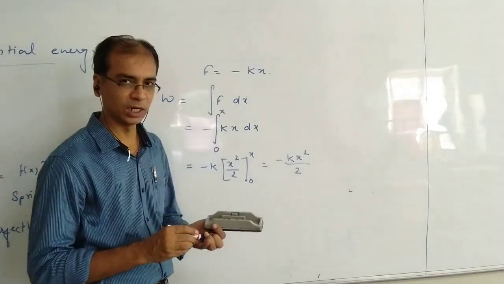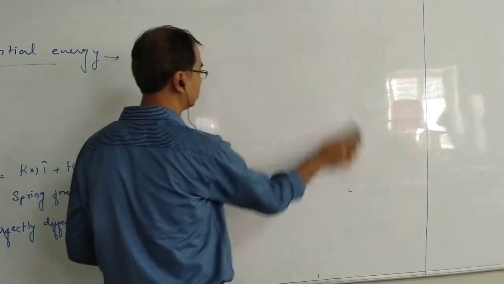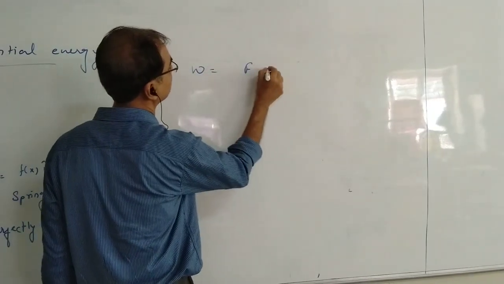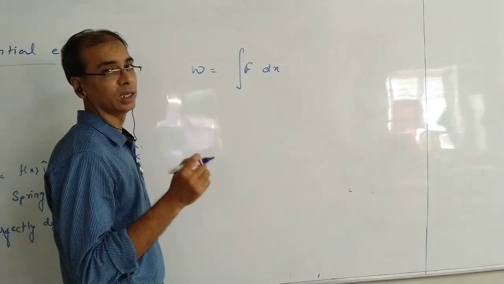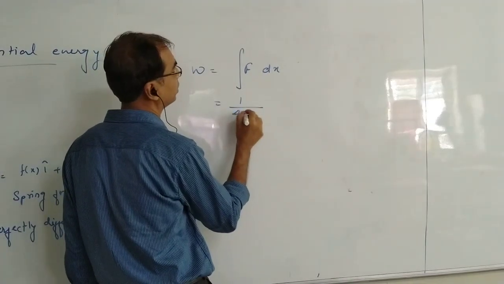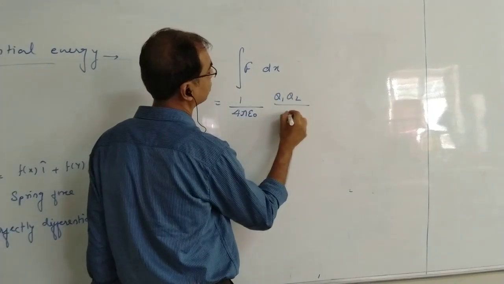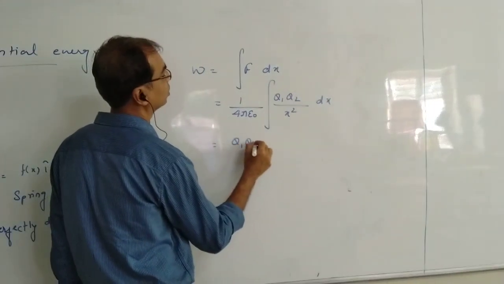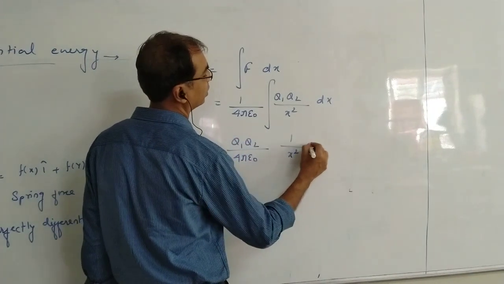Same way we can have in electrostatics also. If suppose in electrostatics I have to find work done, then what we will do? That also we will check. So work done is still F dx, and I am not considering the angle because I am considering theta is 0. So let's write force. Let's say repulsive force is there between two charges, 1 by 4 pi epsilon naught q1 q2 by x square into dx. This is constant, so take it outside. q1 q2 by 4 pi epsilon naught. Now what we have, 1 by x square into dx.